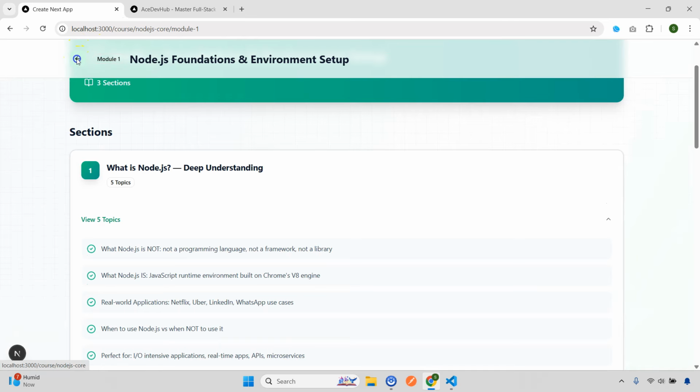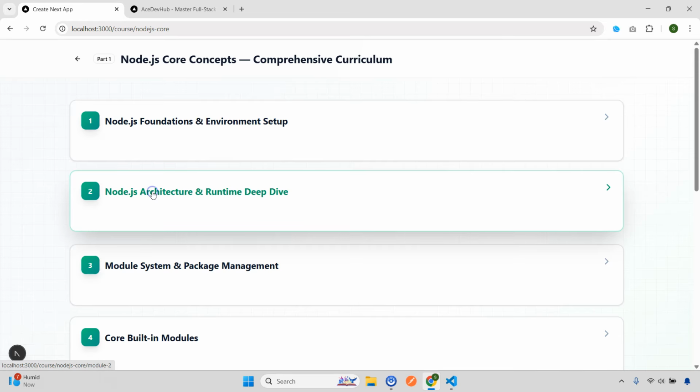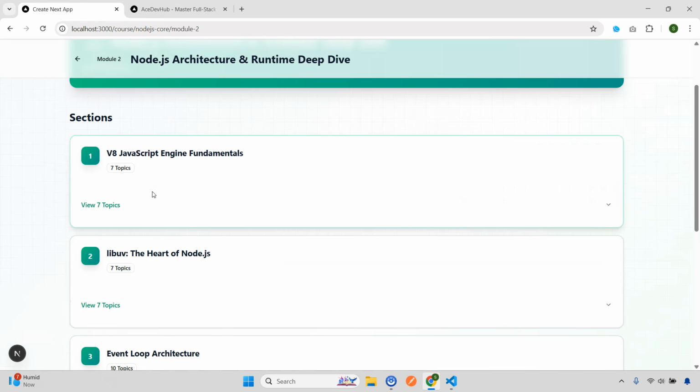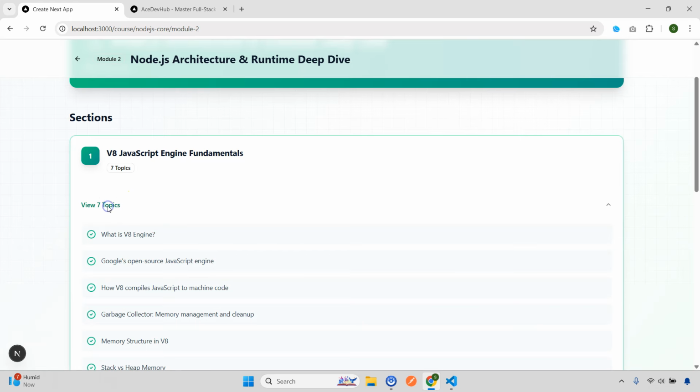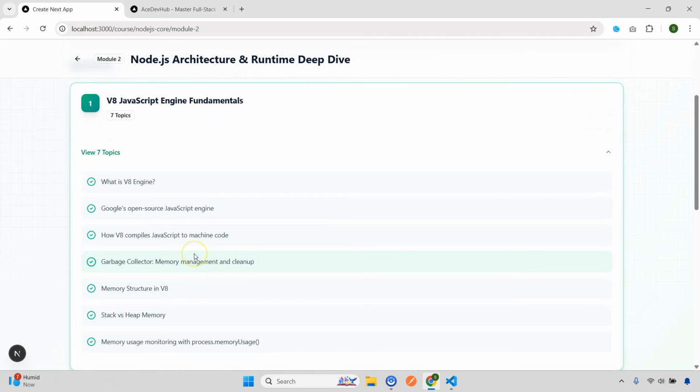Now once this is done, let's move on to the next one. We have the architecture and runtime deep dive, very, very important. Here we are going to understand how the V8 engine actually works. We are also going to check the source code. It's open source, so you can actually see how everything is happening. So what is the V8 engine, Google's open source JavaScript engine, how it compiles JavaScript into machine code, the garbage collector, and a lot of other things.